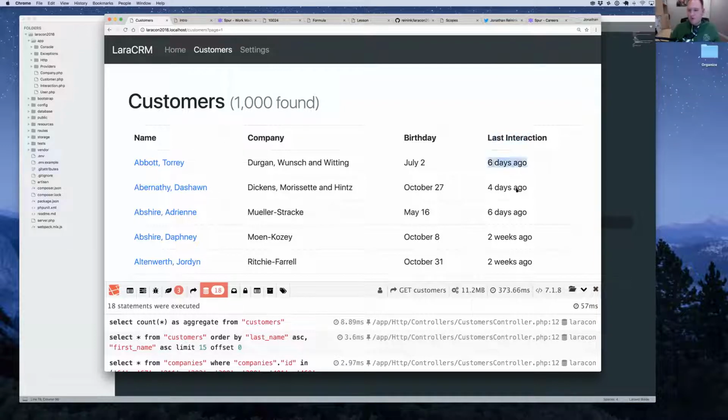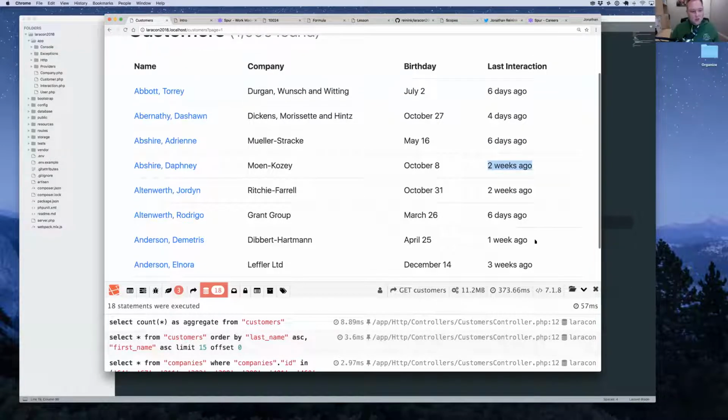6 days ago, 4 days ago, 2 weeks ago, it's working exactly as we expect it to work. However, we've got some alarm bells going off here. One, we're up to 18 database queries again. We have over 11 megabytes of memory being used, and we're almost at 400 milliseconds to load the page now. So that's a huge jump, which maybe doesn't seem that serious, but let's think about what's going wrong here.